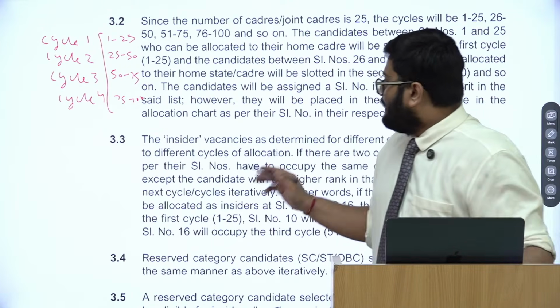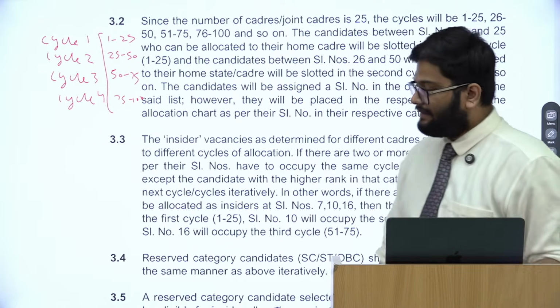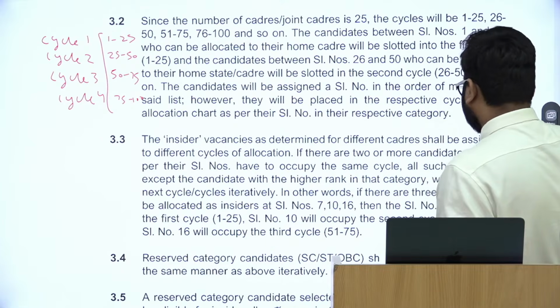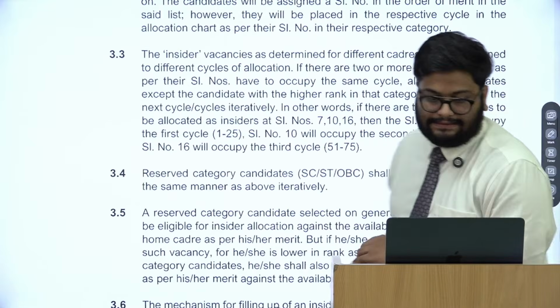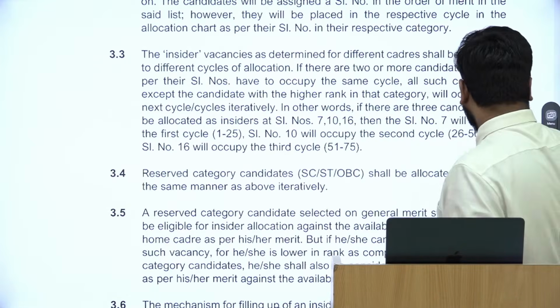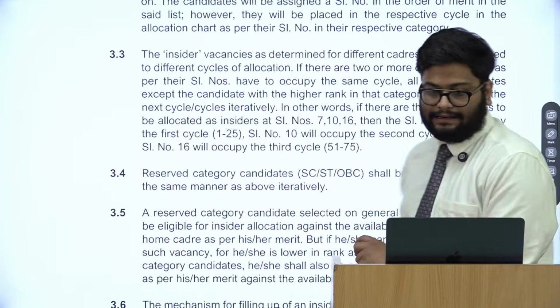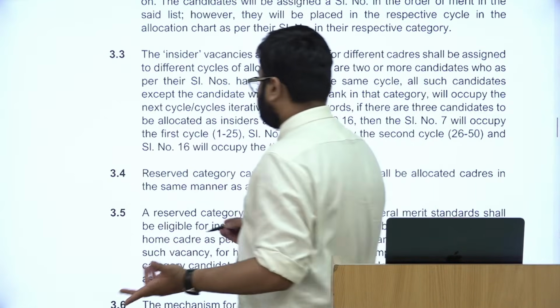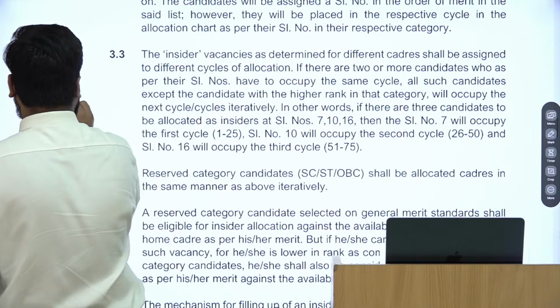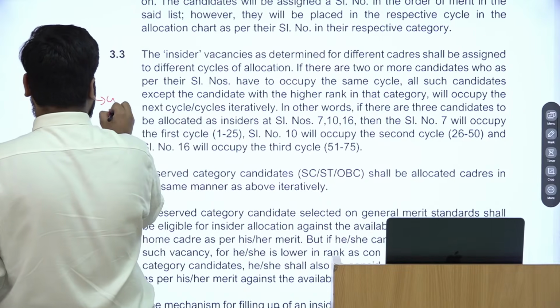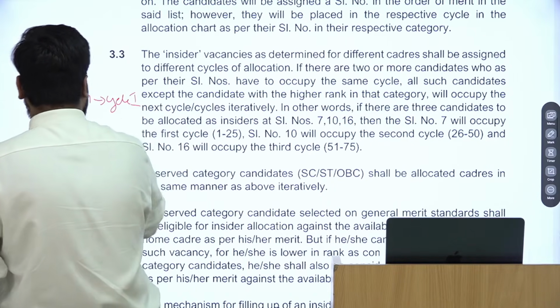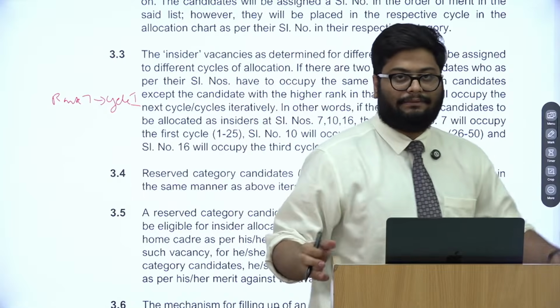Now this point 3.3, if you can see, says that if I have rank 7, for instance, I will be placed in cycle 1.